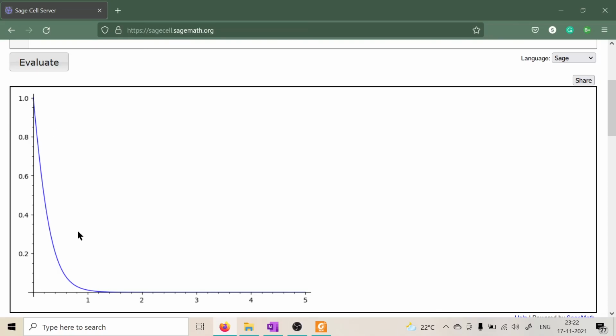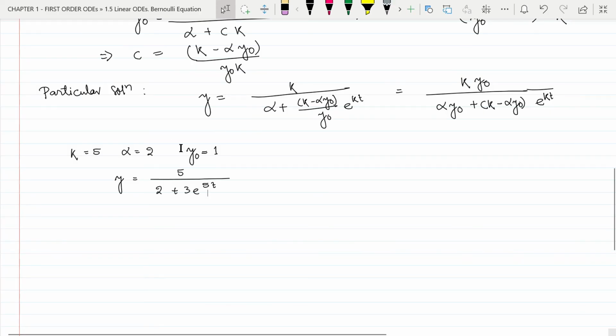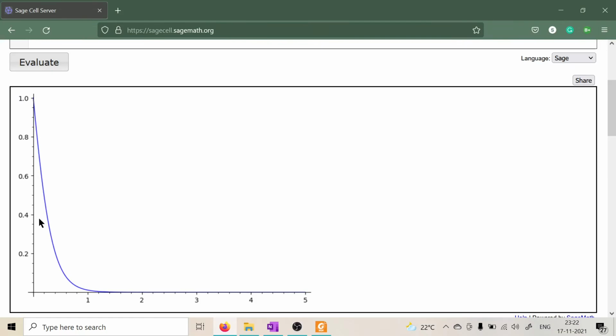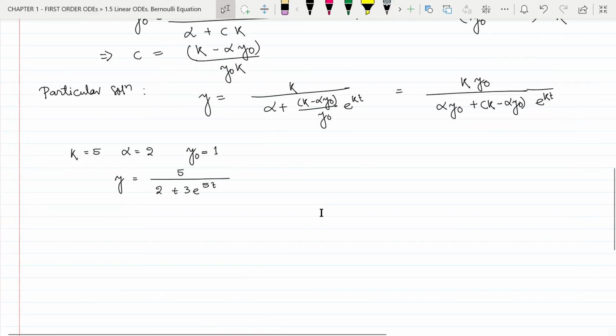We can see that the graph begins at t equal to 0 at 1. That means the initial population was 1, exactly what we have considered here, and with increase in time the population decreases and steadily goes towards 0. That means for a small initial population the population decreases with time and tends to 0. That means it goes to extinction.